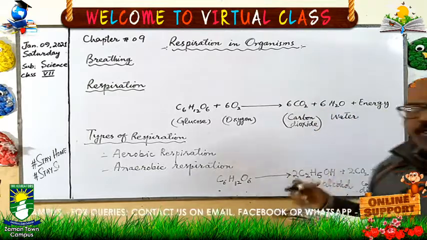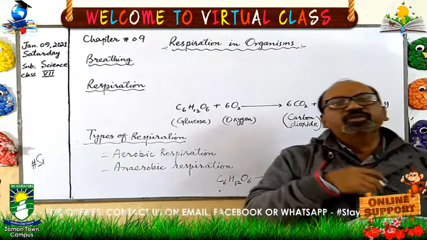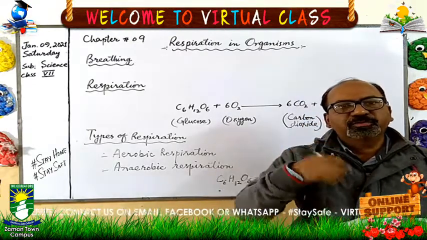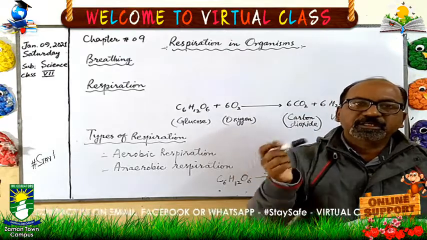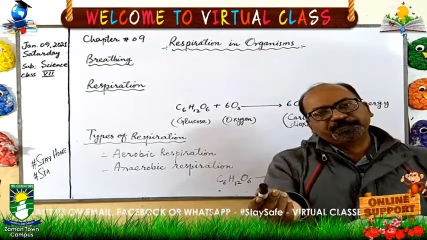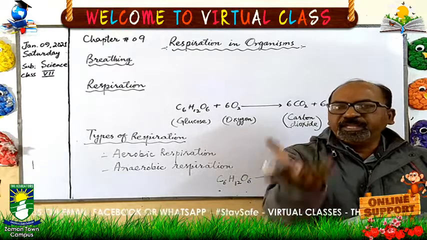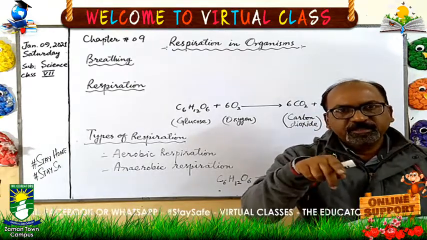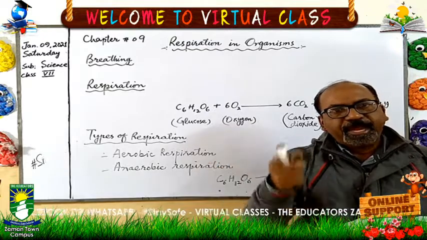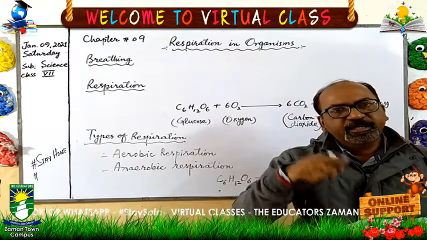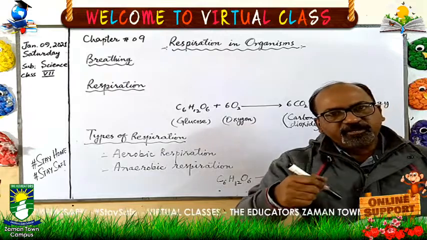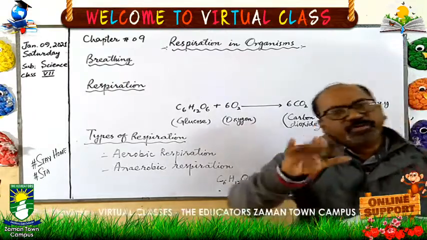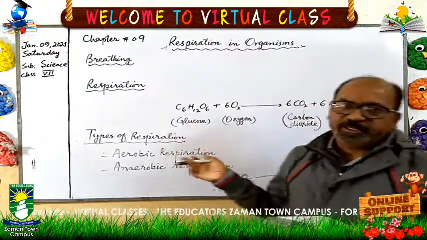This carbon dioxide goes back into the blood, and this blood goes into the lungs, and from the lungs the carbon dioxide is exhaled out. So when we inhale, oxygen goes into the lungs, mixes, produces energy and releases carbon dioxide. This carbon dioxide comes back into the lungs, and from the lungs it is released into the environment. So this is the whole process of respiration.